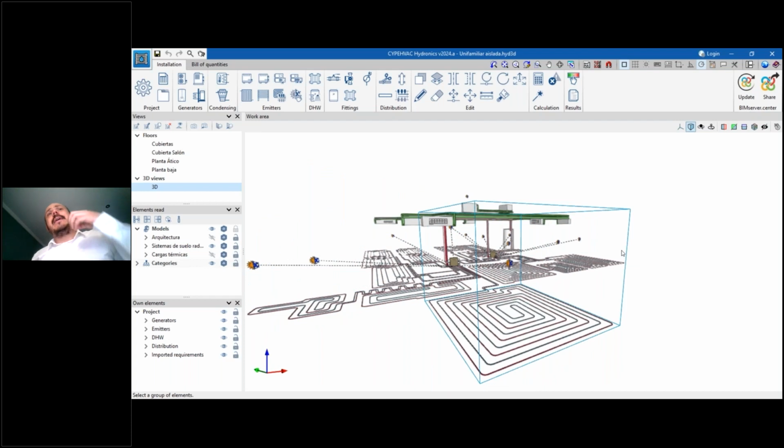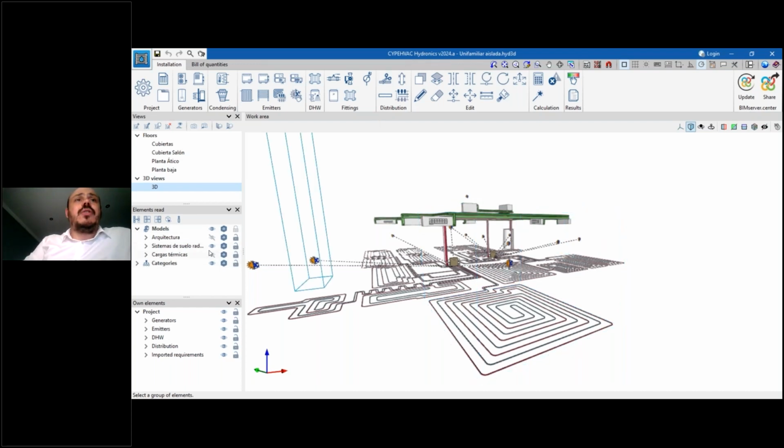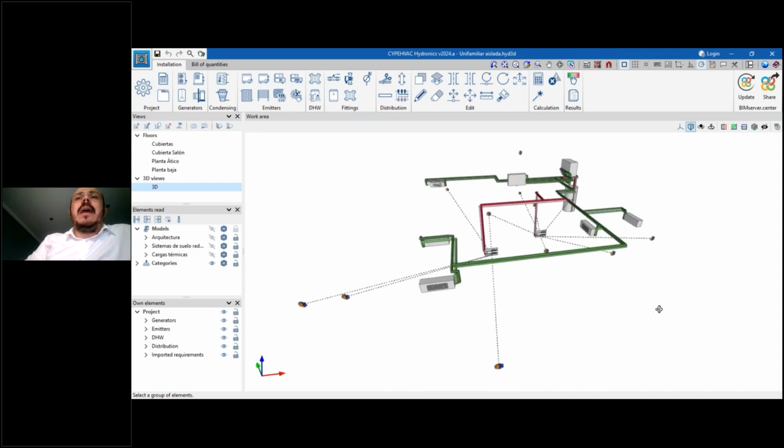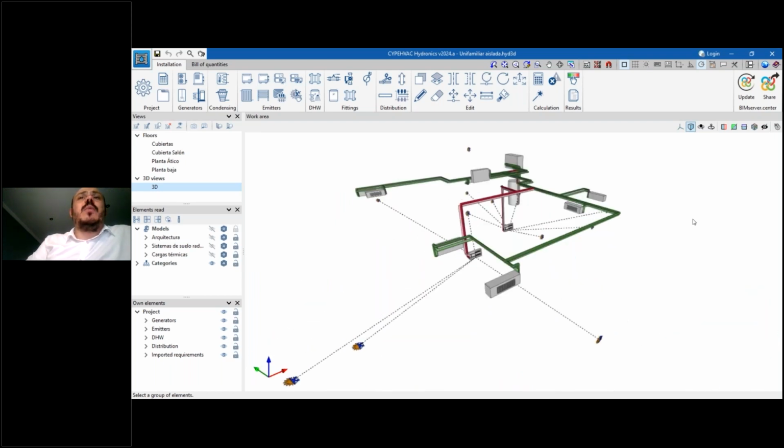So there is CYPE HVAC Hydronics and CYPE HVAC Radiant Floor. In this case, we are talking about hydronics. So I can deactivate the radiant floor, for example, and then we have just those elements that were designed here in CYPE HVAC Hydronics.